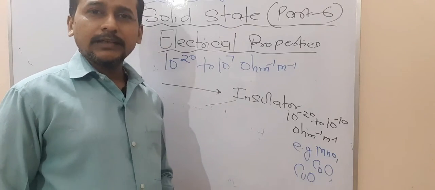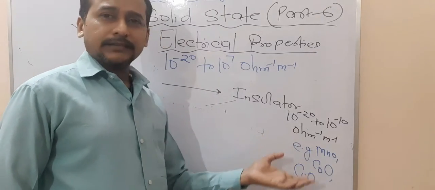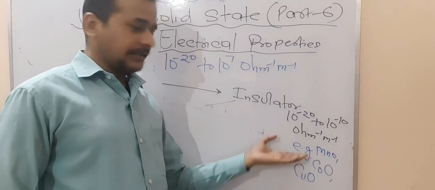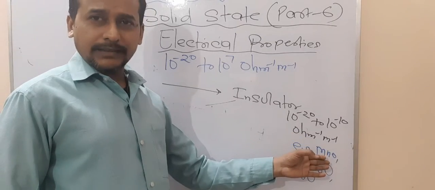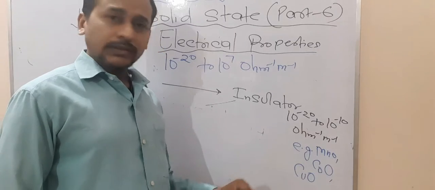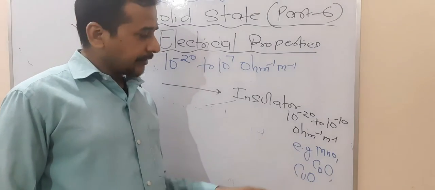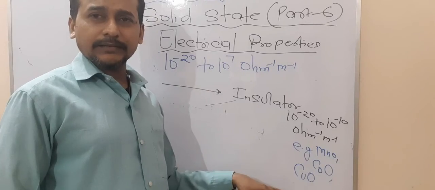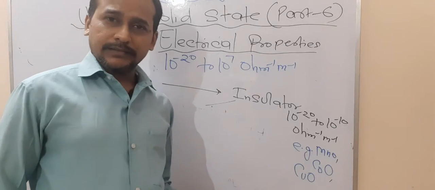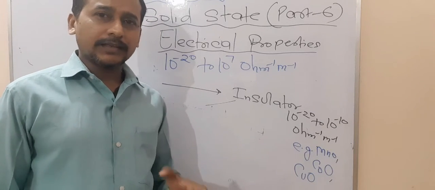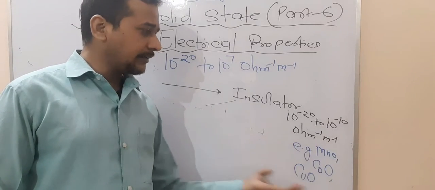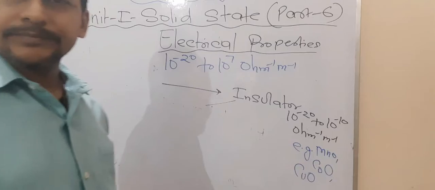Now let us focus here. Sometimes one question arises: which oxides of the d block are insulators? Here three examples are written, you just have to learn this. Cobalt oxide, CoO, copper oxide, CuO, and Mn oxide behave as insulators. So sometimes a question arises: write the names of oxides which behave as insulators in case of the d block. So you can write these examples. Are you getting this point or not?